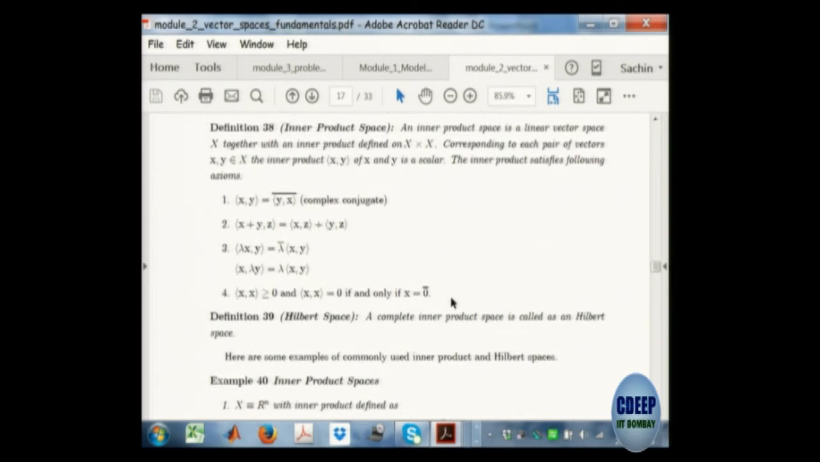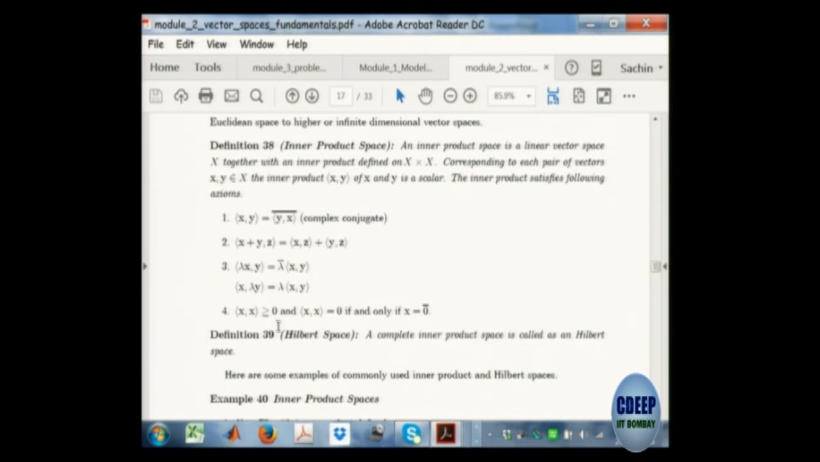So when do you call a function an inner product? There are generic properties. This angular bracket notation is used to define the inner product between 2 vectors x and y, and any function that satisfies these 4 properties is called an inner product defined on a vector space.